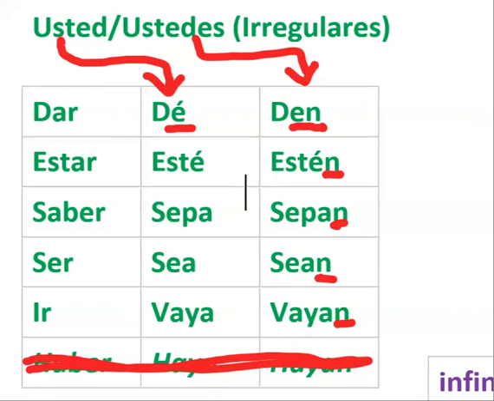Know it, know the vocab, know it by tomorrow. Sépalo, sépalo, sépanlo. If it's in a negative command, it's going to go before it. Still the same conjugation. Still going to be dé. We're talking about give me the money. But if it's a negative command, no me dé. If it's, don't know it, no lo sepa. Still, conjugation-wise, it's the same thing.